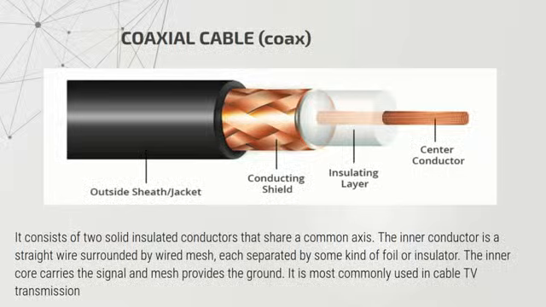The inner conductor is a straight wire surrounded by wire mesh, each separated by some kind of foil or insulator. This is the kind of cable that we see as TV cables. The inner core carries the signal and the mesh provides the ground. It is most commonly used in cable TV transmissions.